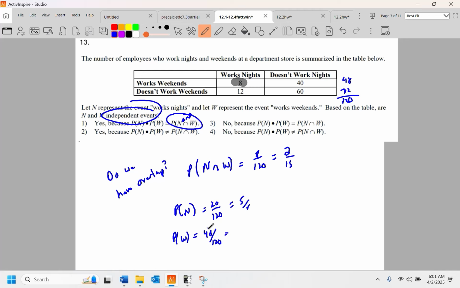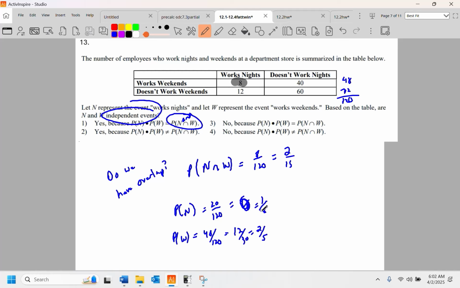Boy, I lost my place here. Those are both divisible by what? 4 would be 12 over 30. That's divisible by 3, 6 actually, 2 over 5. I don't know what that says. 20 over 120 is 1 over 6.